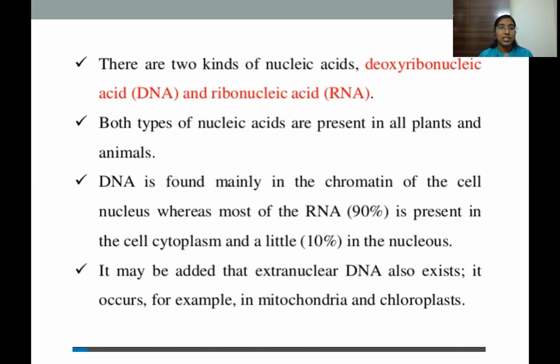So DNA, or deoxyribonucleic acid, is mainly found in the chromatin of the cell nucleus, whereas most of the RNA, almost 90% of it, is present in the cell cytoplasm, and a little, or 10%, is present in the nucleolus. In addition, extranuclear DNA also exists and is present inside the mitochondria and chloroplasts.